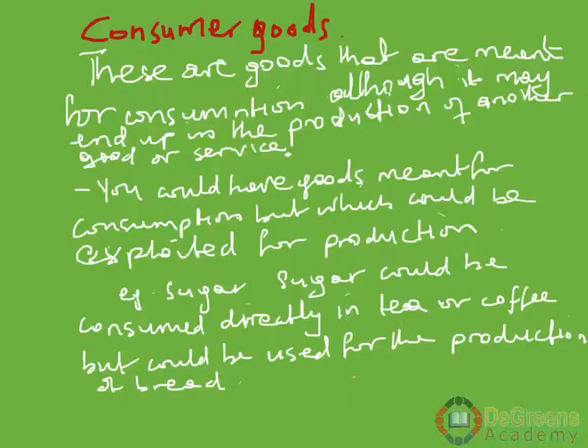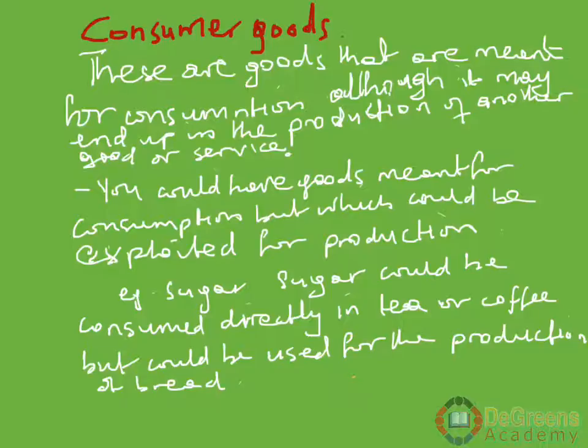And we have examples like sugar. Most of us look at it as something that we just consume, we put in our tea or in our coffee and drink directly. But some other person looks at sugar from another angle. This is one of the condiments, the raw material that he puts in making his cake or bread.